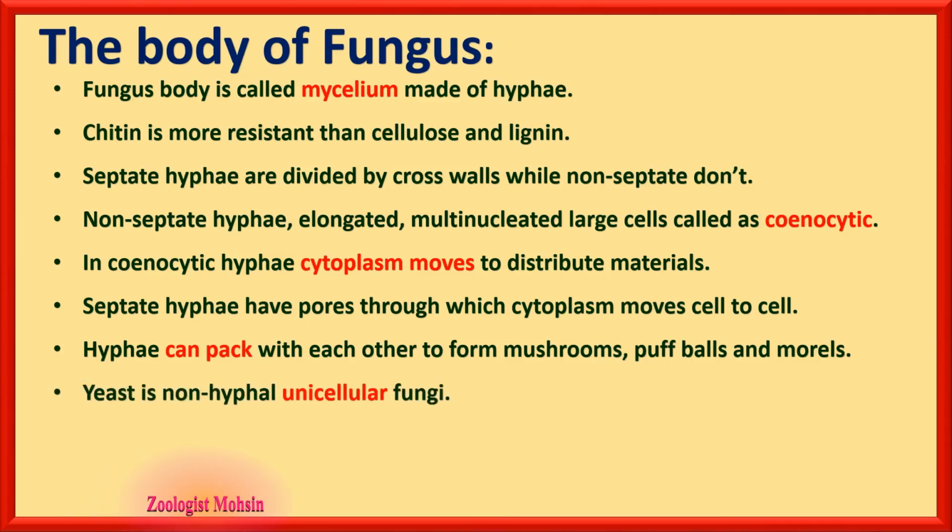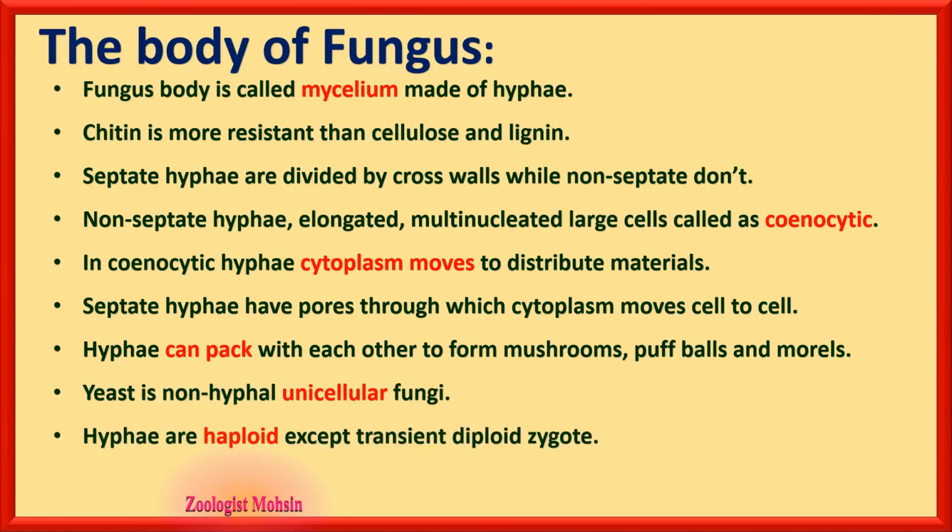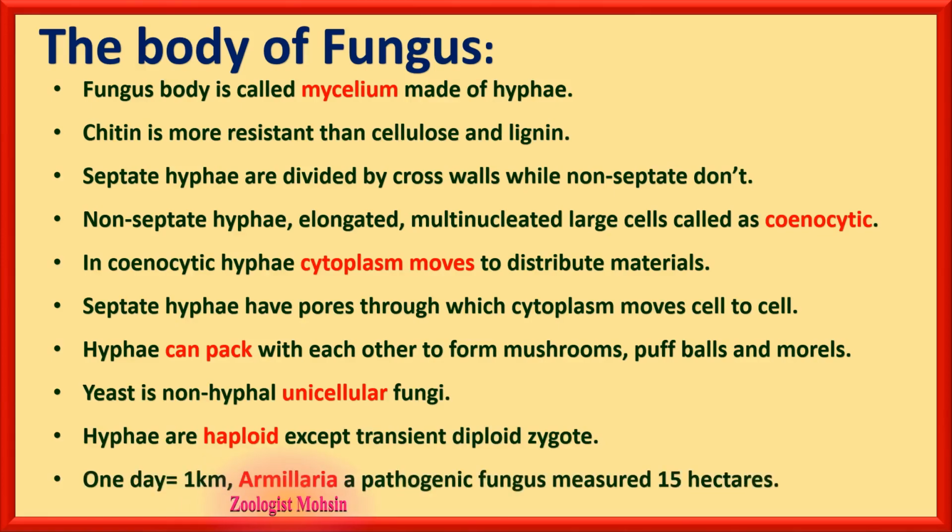Yeast is non-hyphal unicellular fungi. Yeast do not have hyphae. Hyphae are haploid except some transient diploid zygotes. Now, the growth rate of fungi is so rapid that in one day it can grow up to 1 kilometer. For example, Armillaria is a pathogenic fungus which is measured up to 15 hectares area. So, the largest organism on the earth is fungi with respect to this feature.